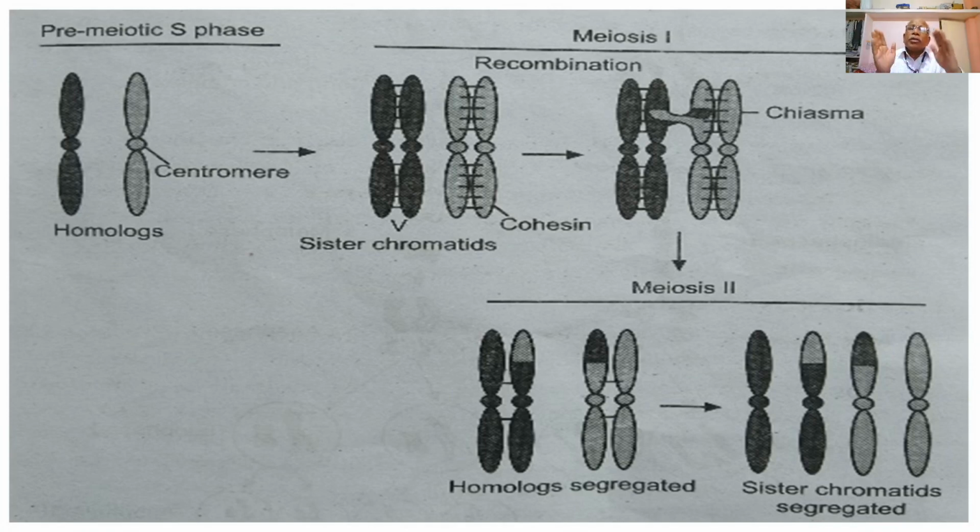Then during leptotene, the two chromatids of the chromosome, or two threads of the chromosome, get fused together to form a single filamentous structure, resulting in the complete fusion of the two chromatids of the chromosome, and the chromosome just appears like a single filamentous thread, possessing thickenings or chromomeres along the length of the chromatids and a prominent structure, that is the centromere, the primary constriction, or the secondary constriction along the length of the chromosomes or the chromatids.